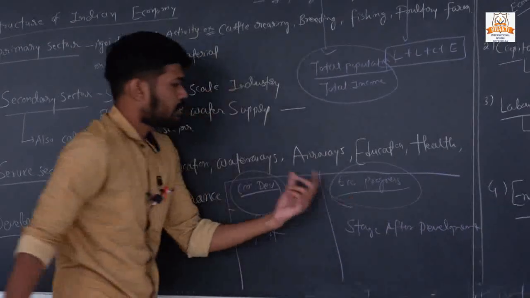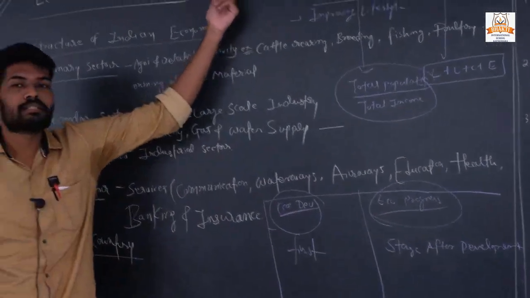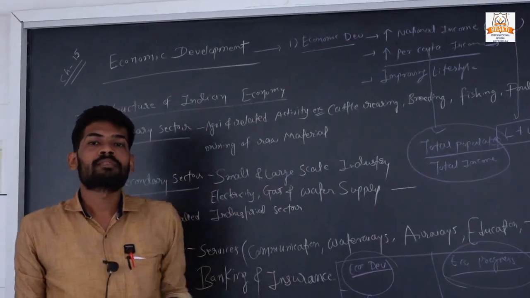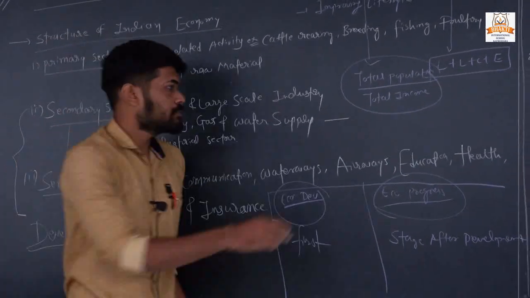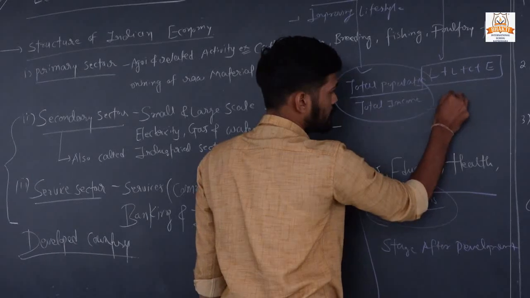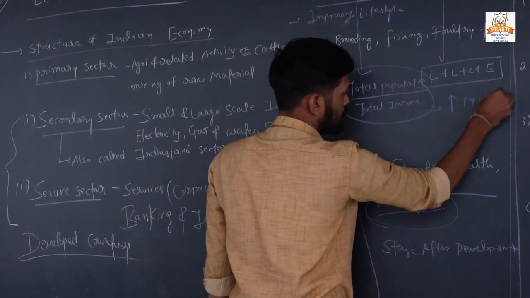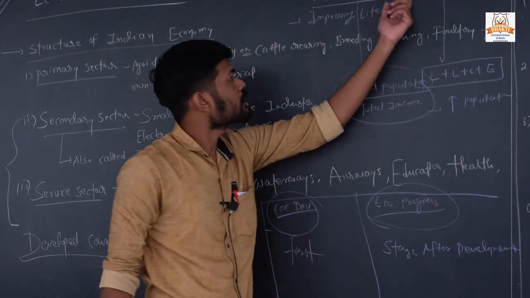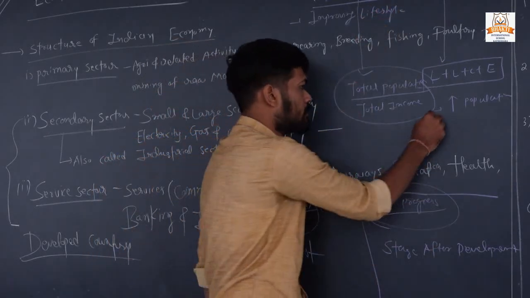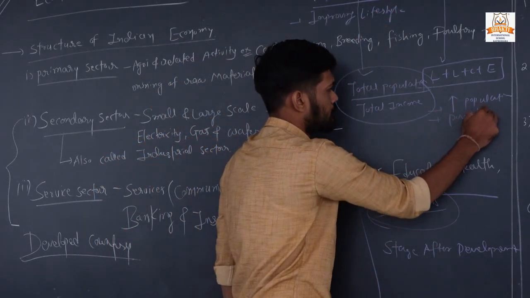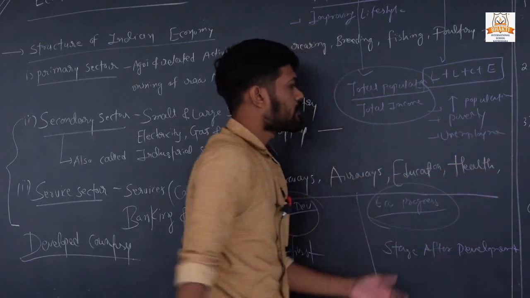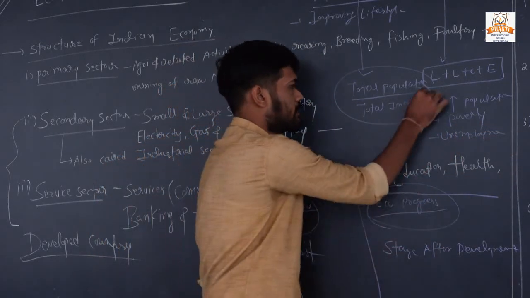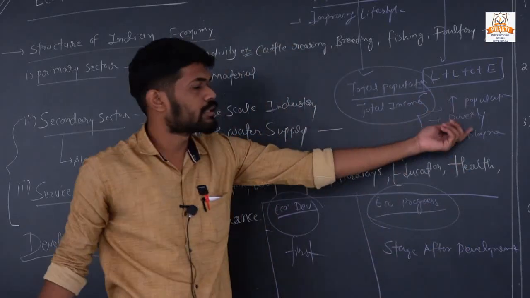Okay. The third topic we have seen is the features of the developing country. We have seen that population growth is high, that's why per capita income is very low. The second is poverty. The third is unemployment, and the form of international trade. Okay, that's all for this topic.